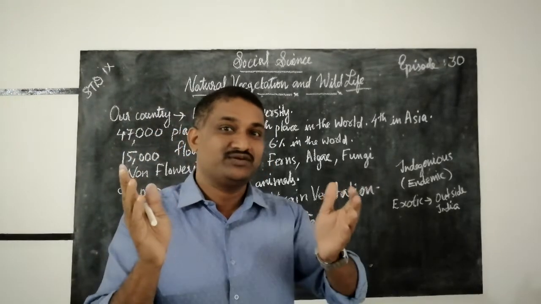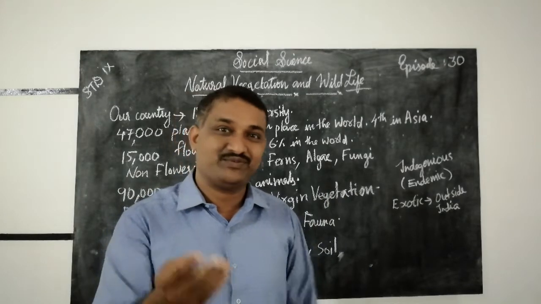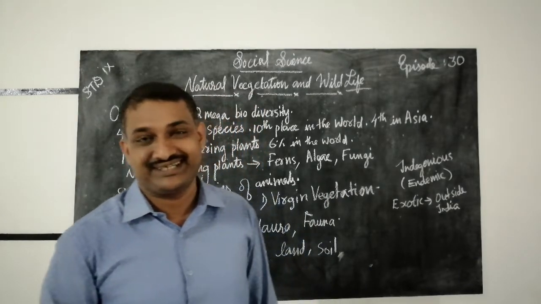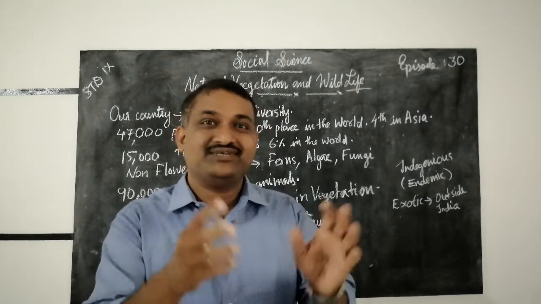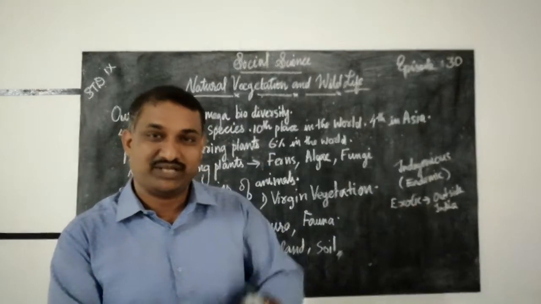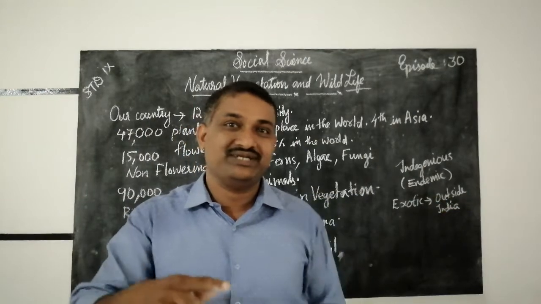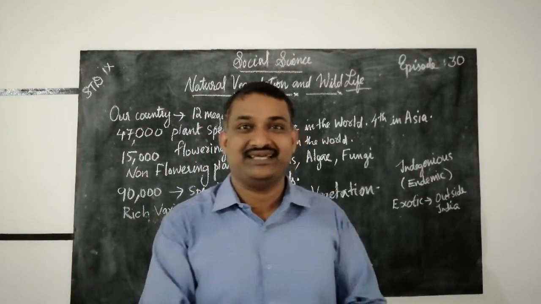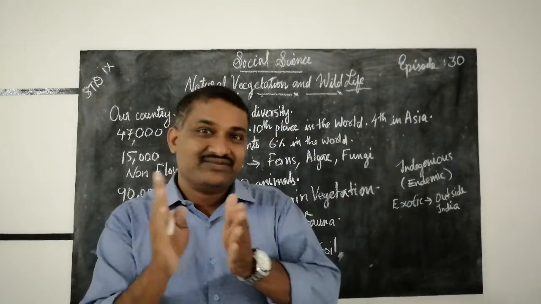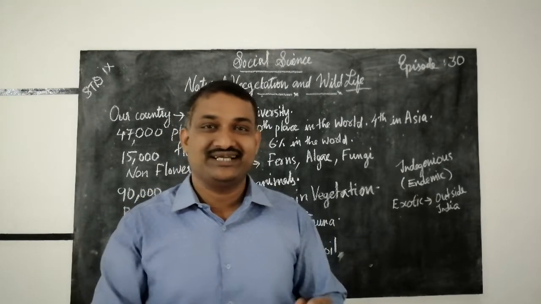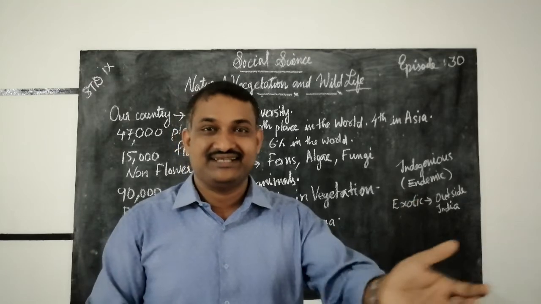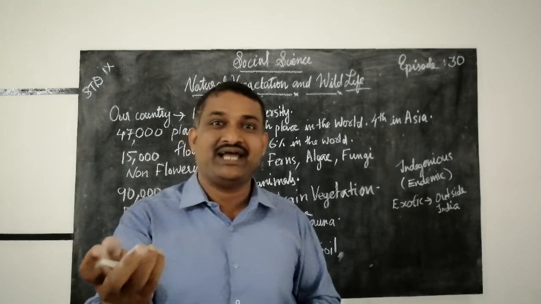Sometimes you may give a lot of answers. Sometimes you may like a red colored flower. Sometimes you like a blue colored flower. So you like different colors of flowers. Sometimes your likes may be different from your friend's. So each and every individual likes flowers, fruits, trees, and animals.